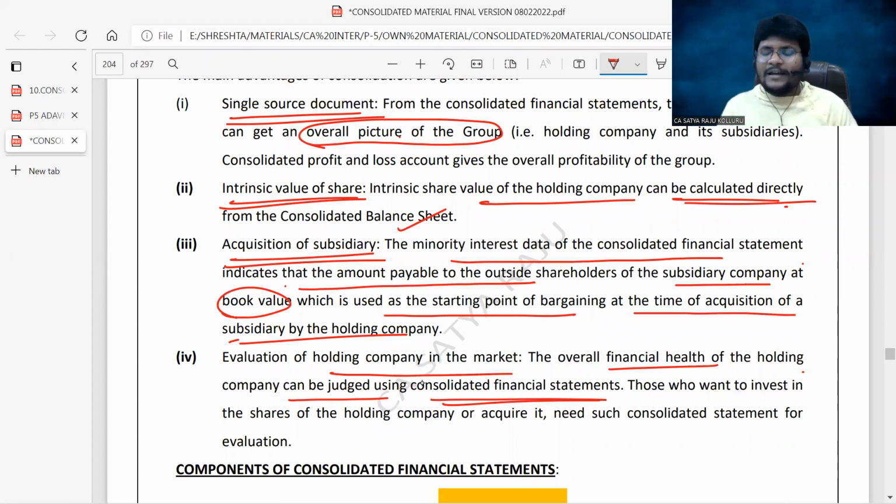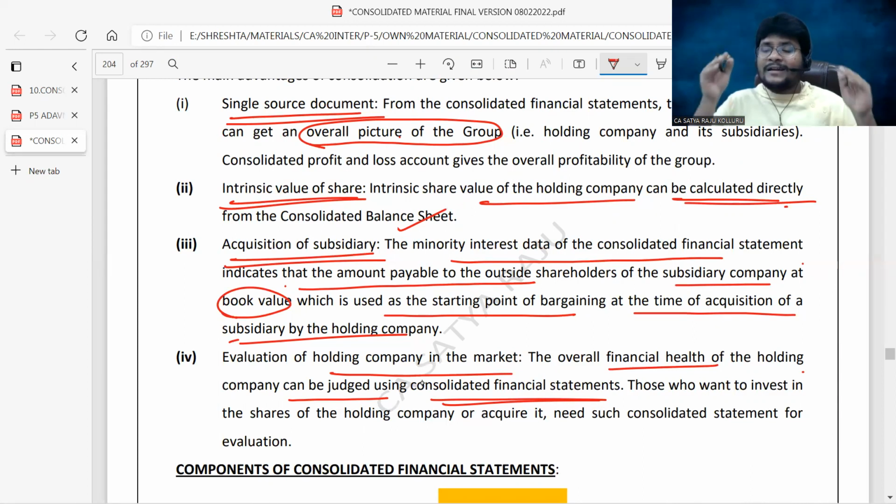So that is the reason why people in general will look at the overall performance of a group at the time of making investment in such shares. Maybe a certain subsidiary company's operations are very low. Let us assume the telecommunication sector is in the recession period, or the technology, I mean the software company, one of the subsidiaries is in the recession period.